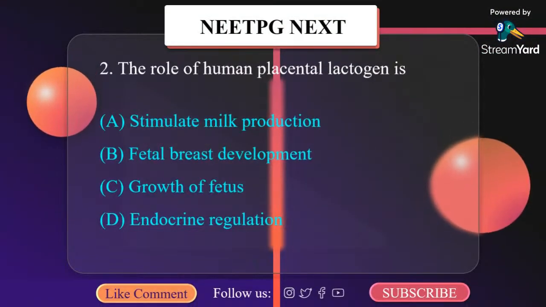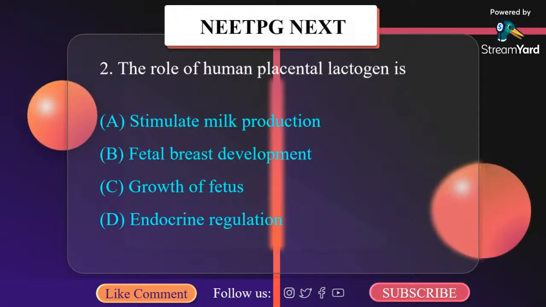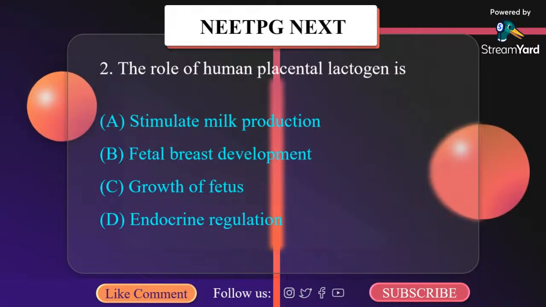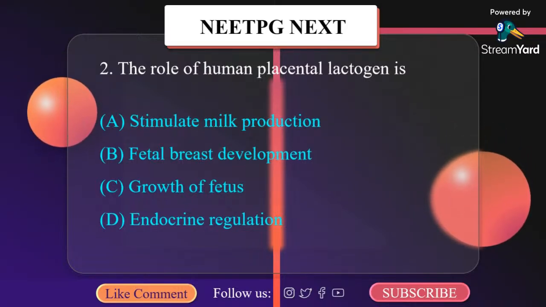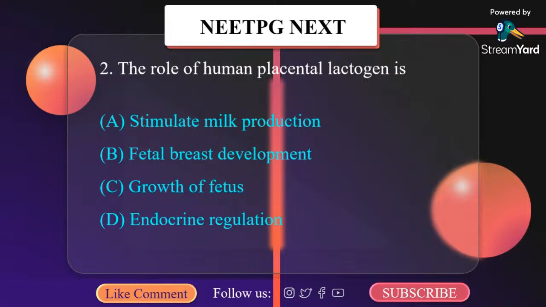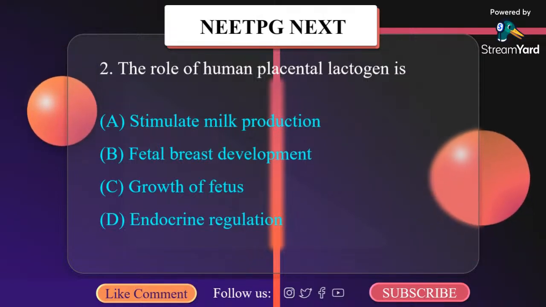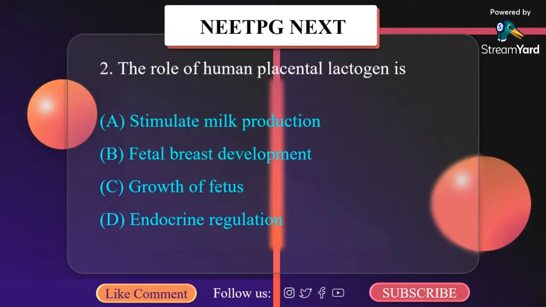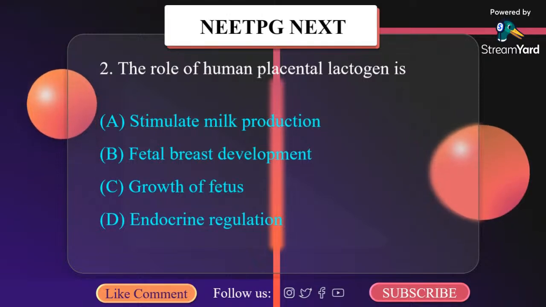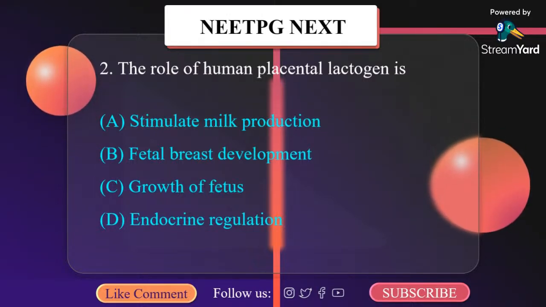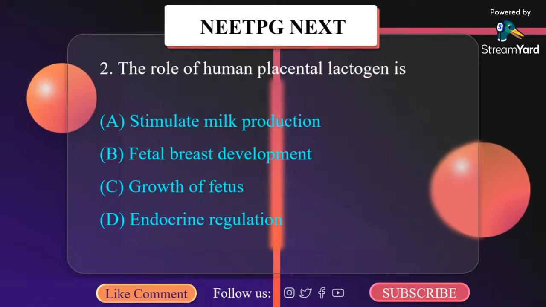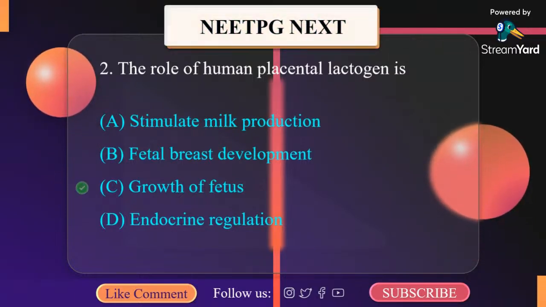The role of human placental lactogen is: A, stimulate milk production, B, fetal breast development, C, growth of fetus, D, endocrine regulation. So the correct answer here is C, growth of fetus. It provides fetal nutrition by antagonizing the action of insulin in the maternal circulation, breakdown of fats and proteins, and transport of fatty acid and amino acid from maternal to fetal circulation. Potent angiogenic, helps develop fetal vasculature, promotes growth of breast for lactation. So the correct answer here is C, growth of fetus.